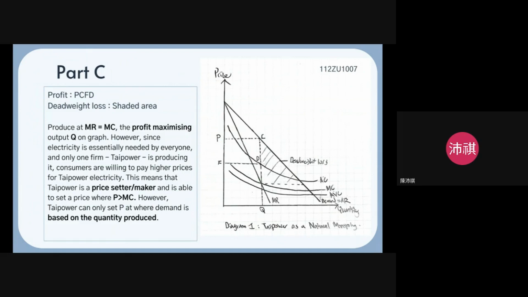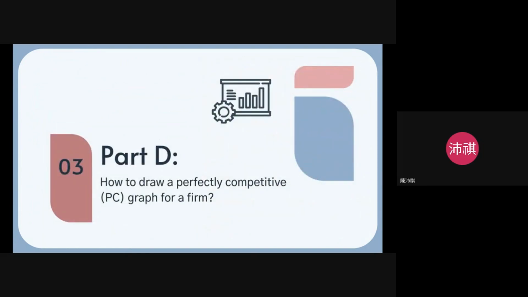And since the demand is here, Tide Power can only set their price here, because if they were to go any further, their products will be too expensive and nobody is going to buy, even though they need it, and there will probably be a lot of protests. So yeah. Anyway, next, part D.